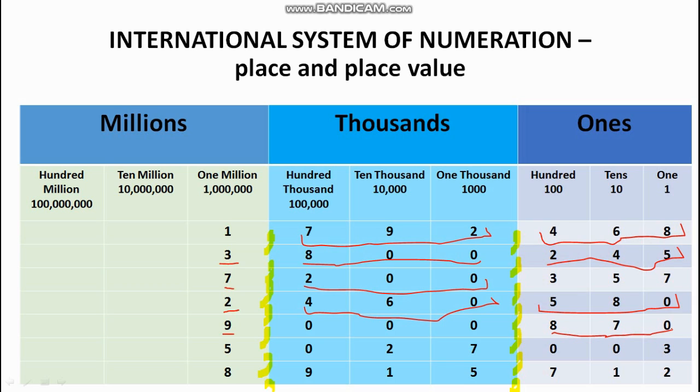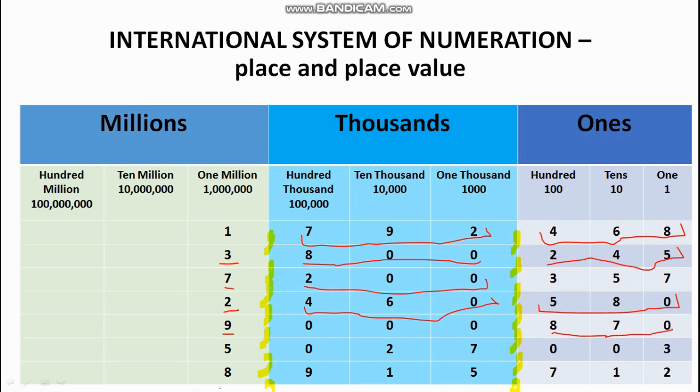Children, once we learn to read these numbers, I have told you earlier also, it is always easy to write the number names of these numbers. So we have to be very careful while reading.